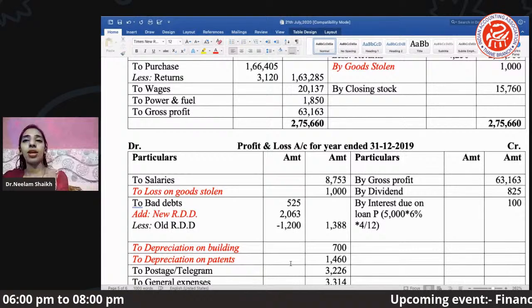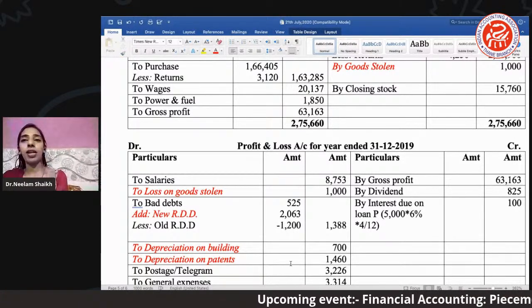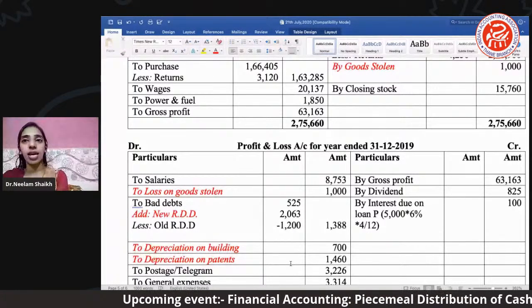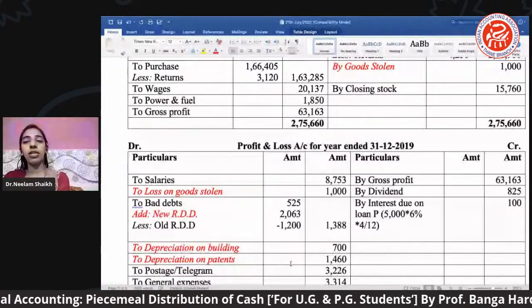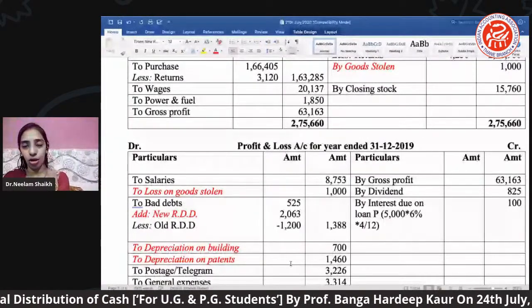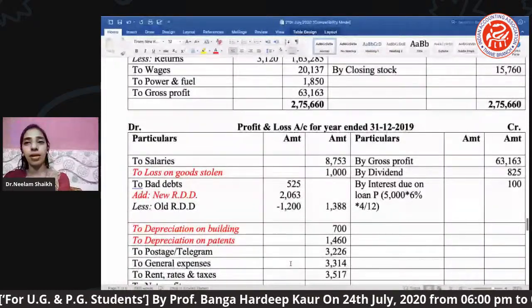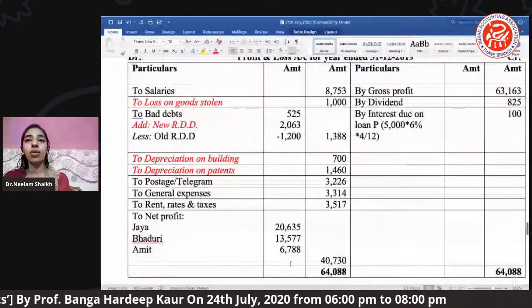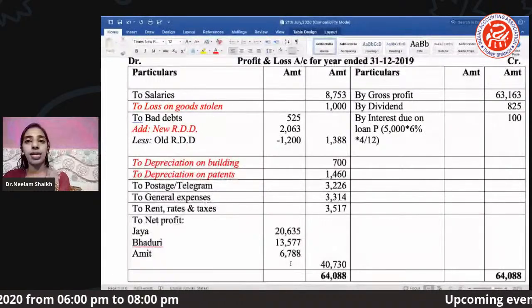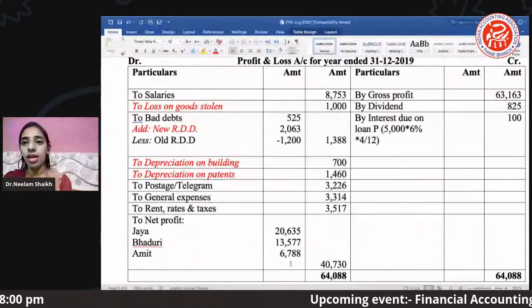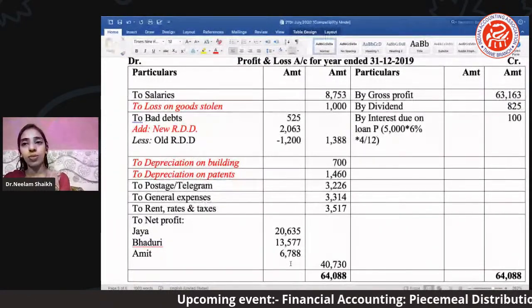Okay. The further part of our P&L account, if you will see, general reserve दिया है. Okay. And next we can go for the closing part of your profit and loss. आप ending part देखो जहाँ पे हम profit and loss account close करते हैं, right? Where we have general reserve, rent, rates and taxes. Net profit आपको दिया है. Net profit is being shared.